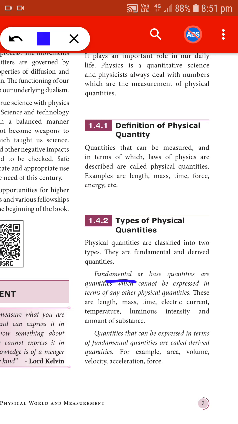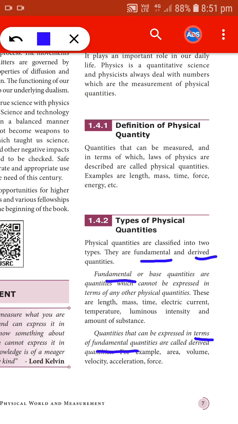Fundamental quantities cannot be expressed in any other quantities. But there are certain quantities which are represented in terms of these fundamental quantities. That is what is called a derived quantity. So there are two types of physical quantity: one is fundamental and the other is the derived quantity.